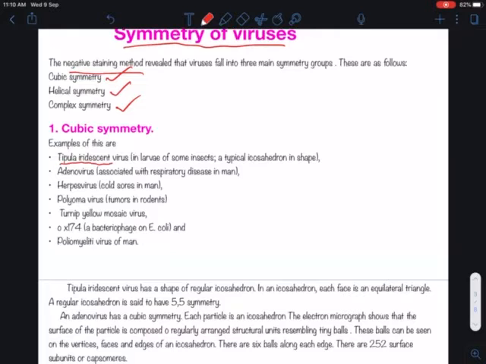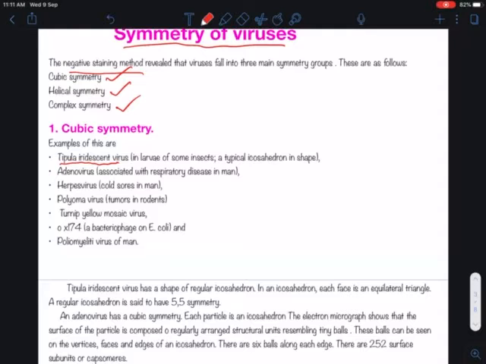This type of symmetry is present in Tipula iridescent virus, which is present in larvae of some insects. It is a typical icosahedron in shape. Second one is adenovirus, which is associated with respiratory diseases in man.